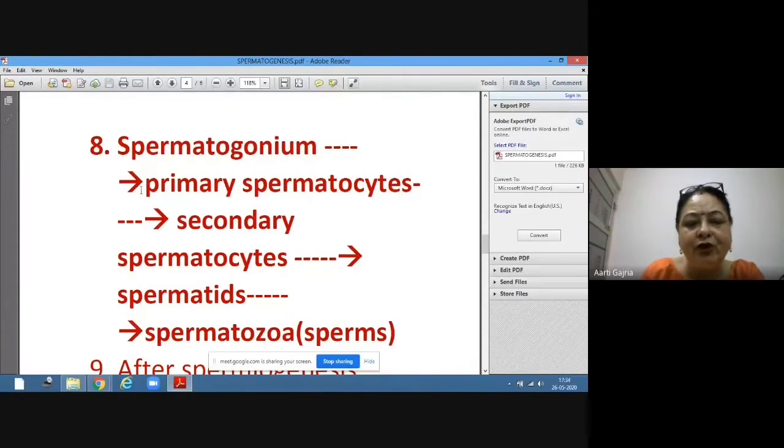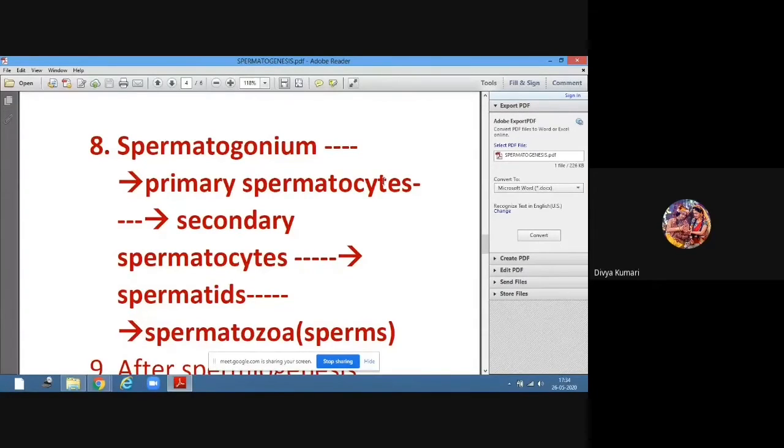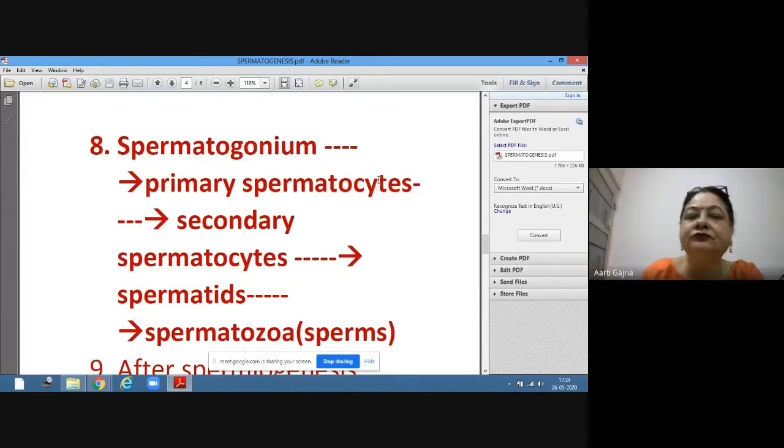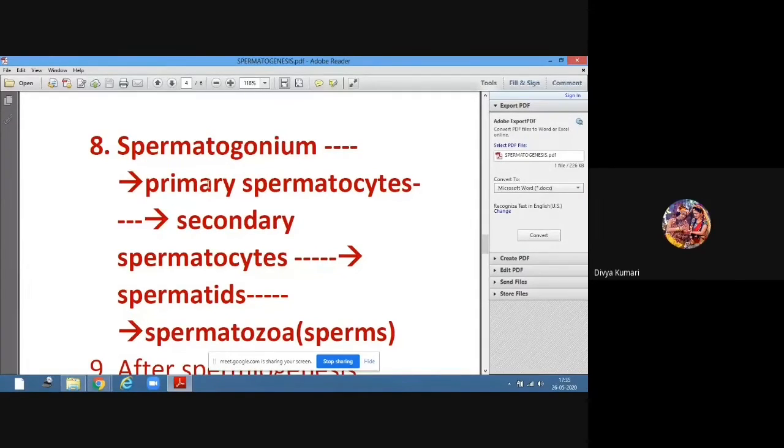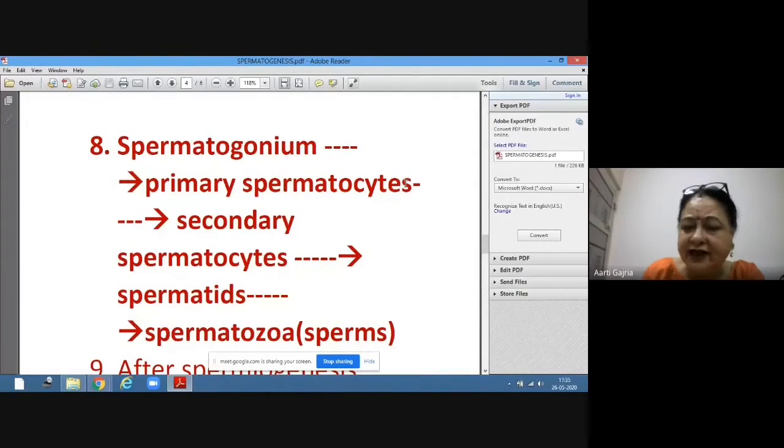And what is the ploidy of primary spermatocytes? Diploid. Right? Write in bracket 2n, 46 chromosomes, because till now no meiosis has taken place, only mitosis.